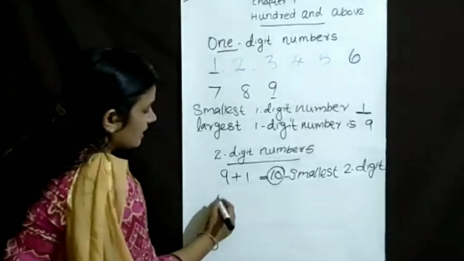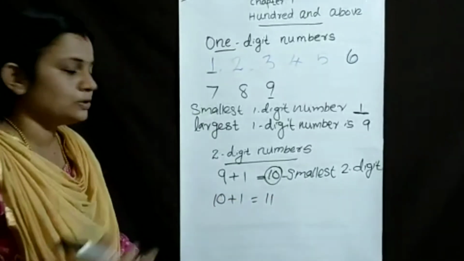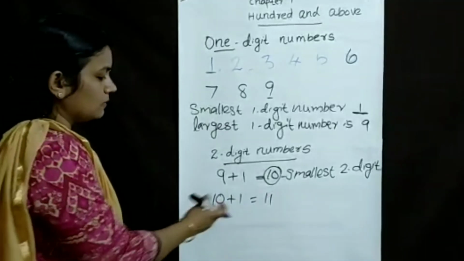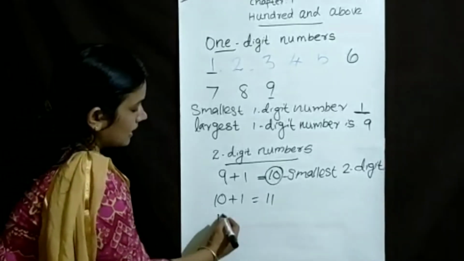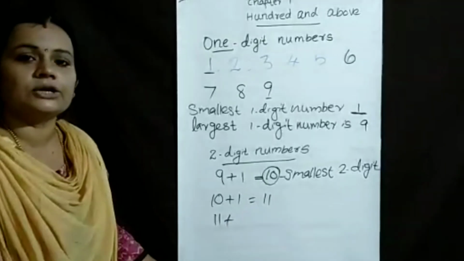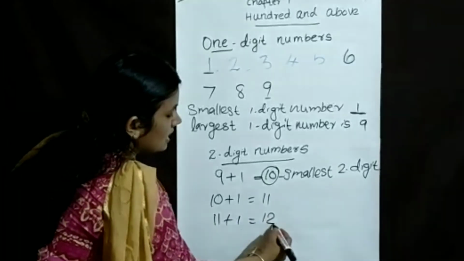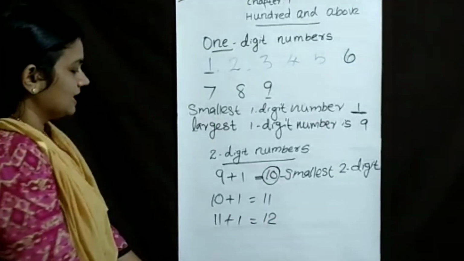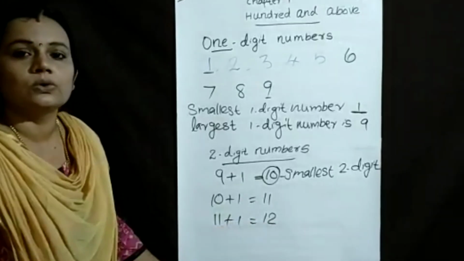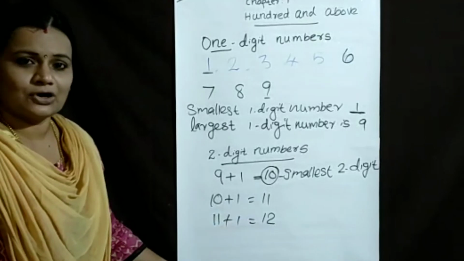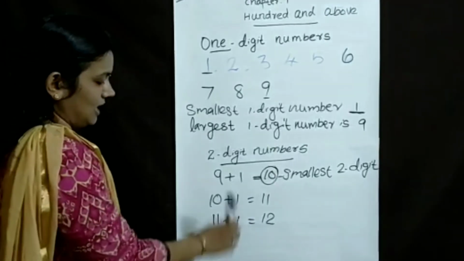Then say 10 plus 1, what? 10 plus 1 equals 11. When 1 is added to 11, it becomes 12. So 10 plus 1 equals 11, 11 plus 1 equals 12. Can you follow me? Understood, all of you?